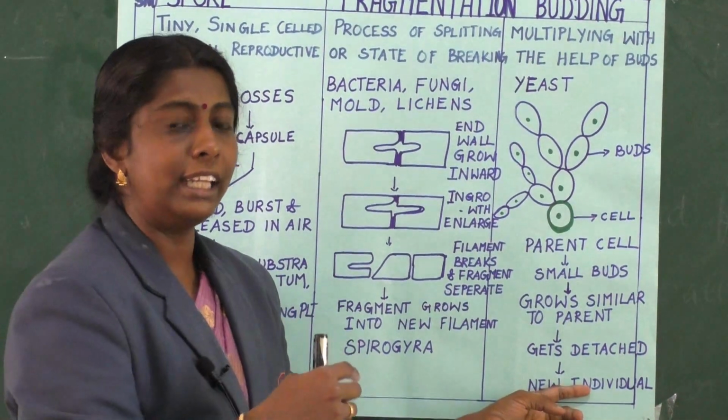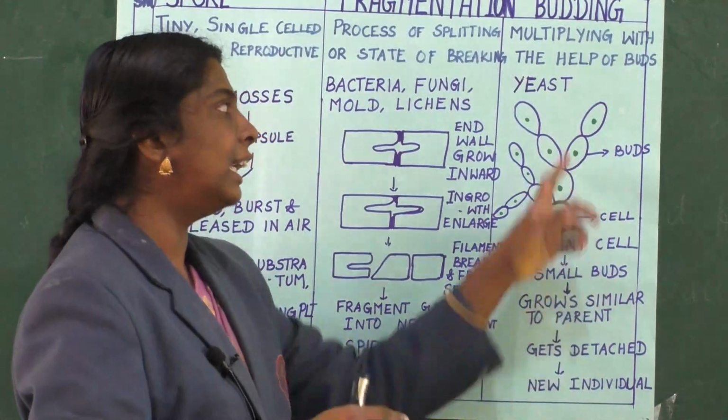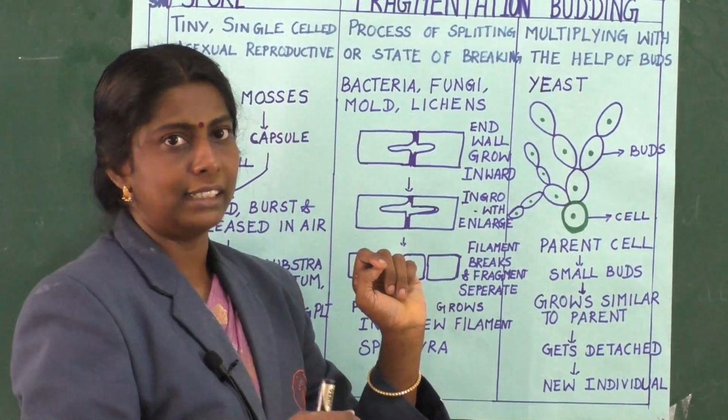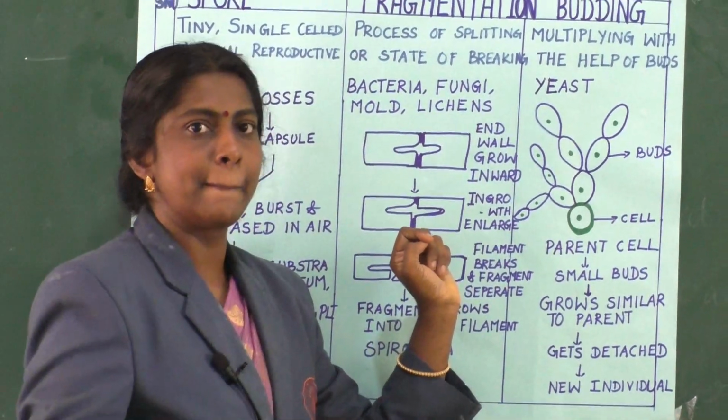So this is how we get a new plantlet using the budding method, and it's commonly observed in yeast. Is that clear to you all? Can you all follow? Okay.